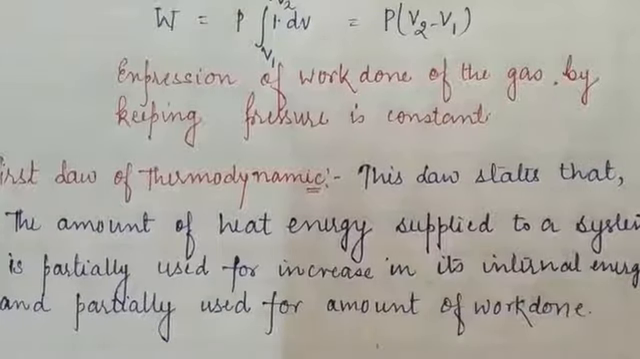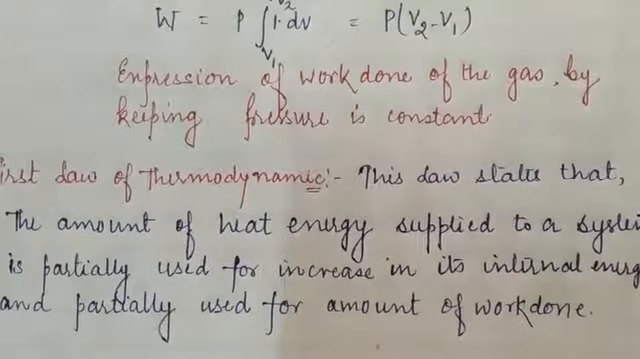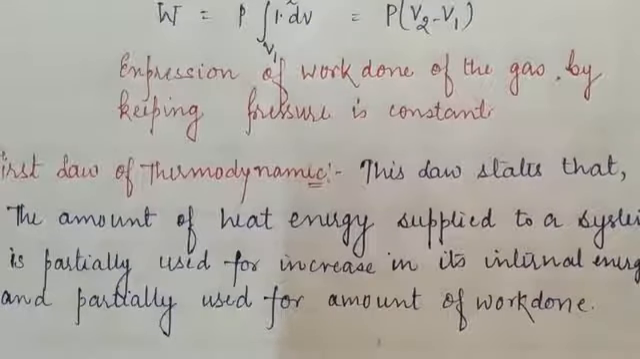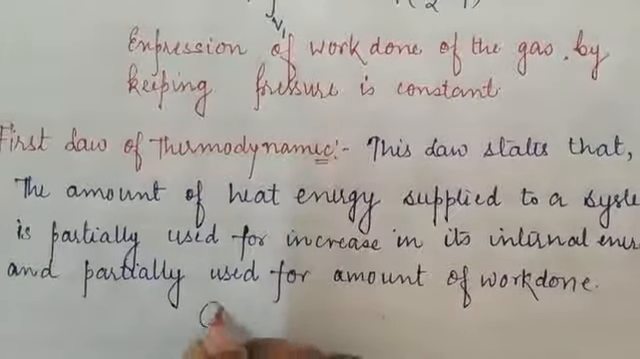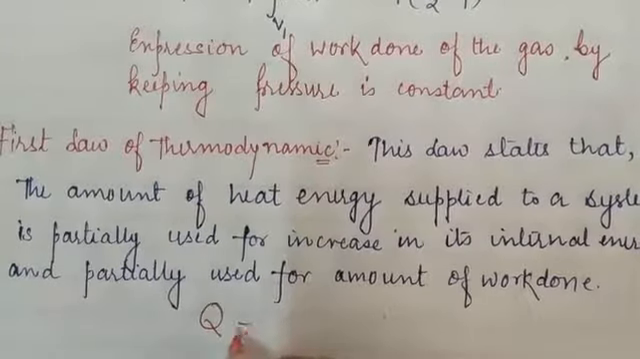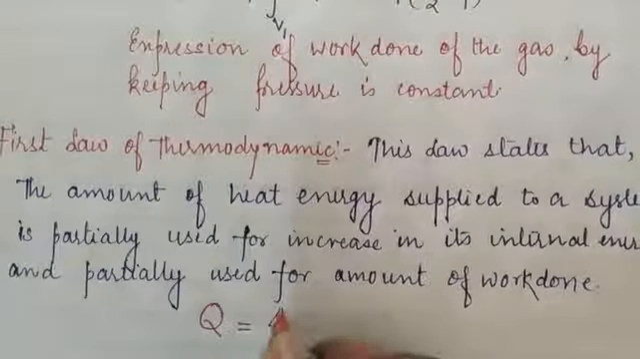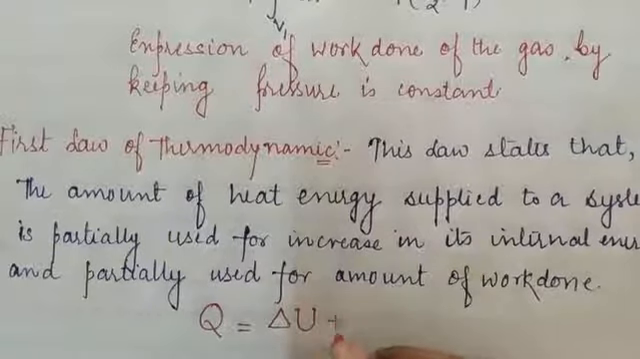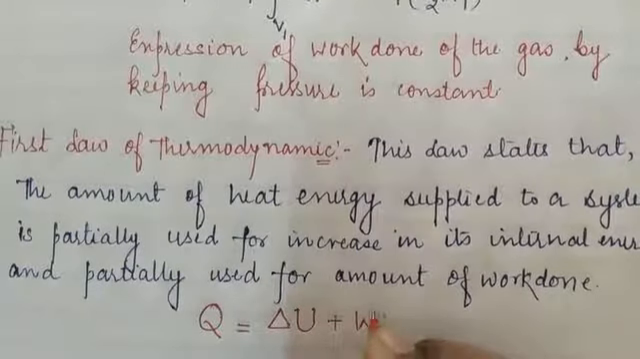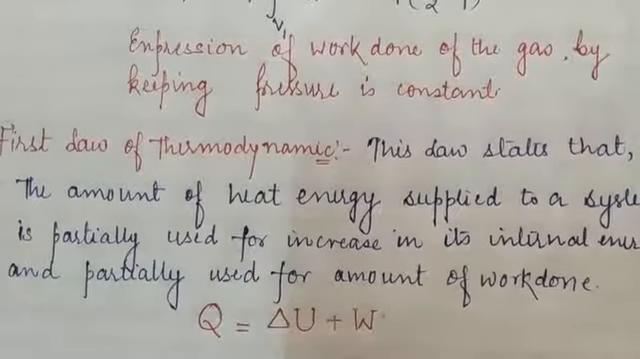Students, we can define that whatever be the amount of energy supplied to the system, let us suppose that capital Q is the amount of heat energy supplied to the system, is partially used for increase in the internal energy of the system, and also some energy is going to be used to do some work.